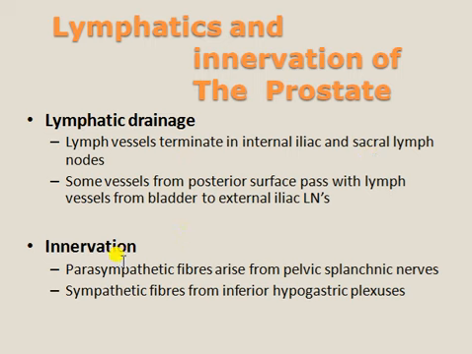And after that we can observe the parasympathetic fibres arise from the pelvic splanchnic nerves, and the sympathetic fibres from the inferior hypogastric plexus. So the nerves are also present in these.